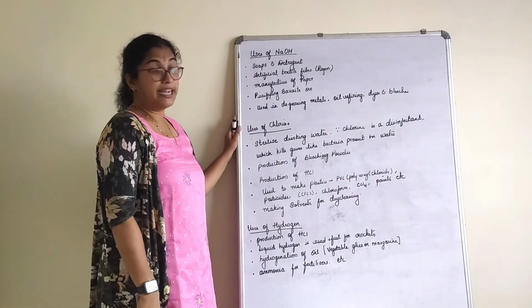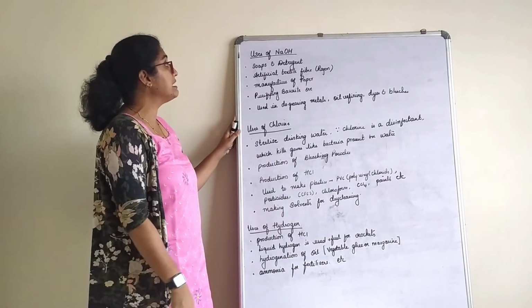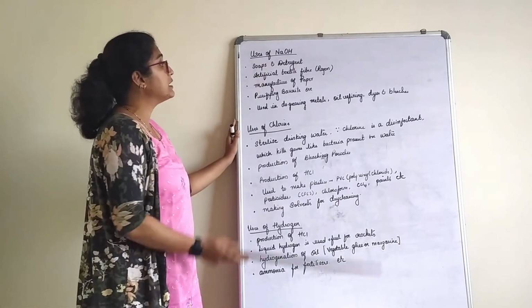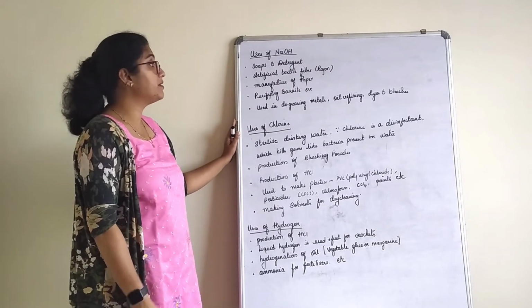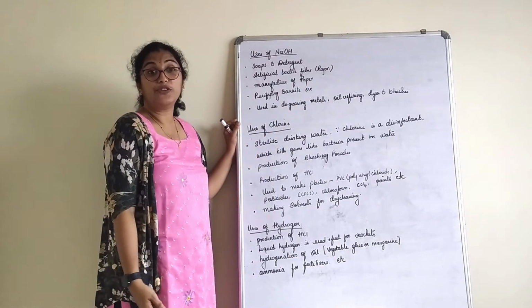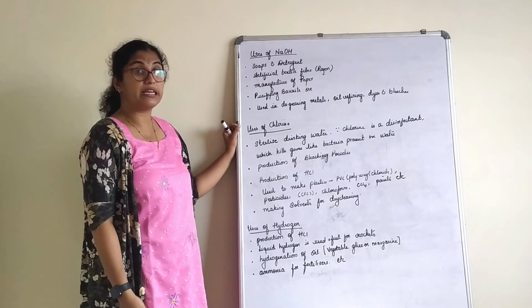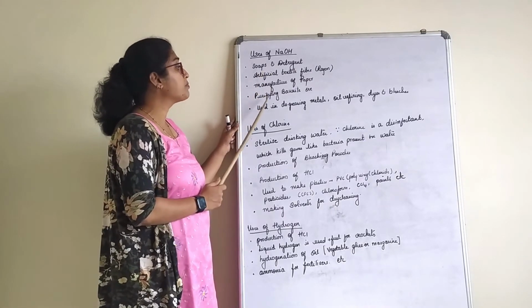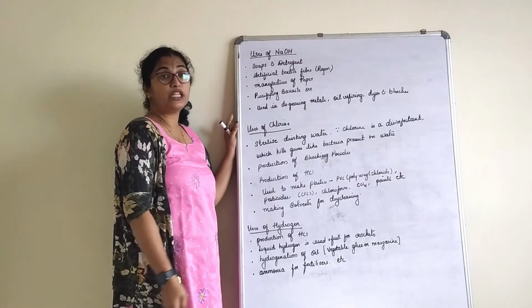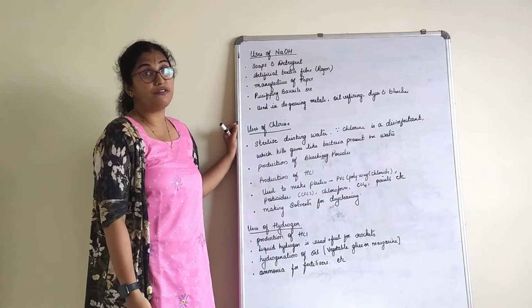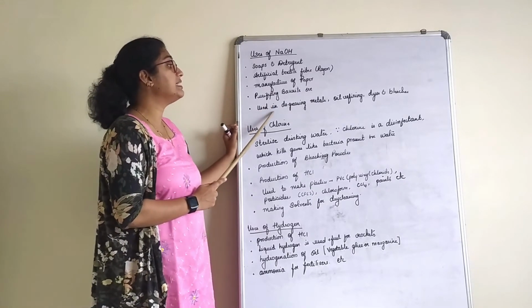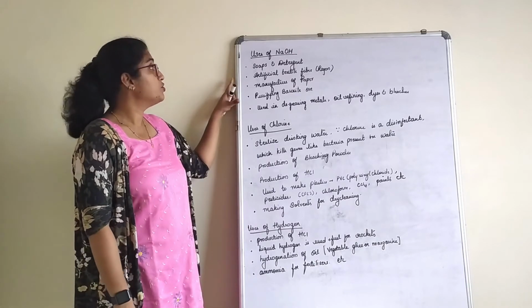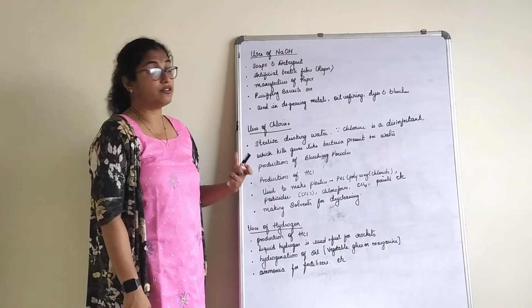Uses of sodium hydroxide. Sodium hydroxide is used in the manufacturing of soaps and detergent. It is used in the artificial textile fiber, that is rayon. We all know that rayon is known as artificial silk, which you studied in standard 8. It is used in the manufacture of paper. It is used in purifying bauxite ore. Bauxite is nothing but the ore of aluminium. Used in degreasing metals, oil refinery, dyes and bleaches, etc. So these are the uses of sodium hydroxide.